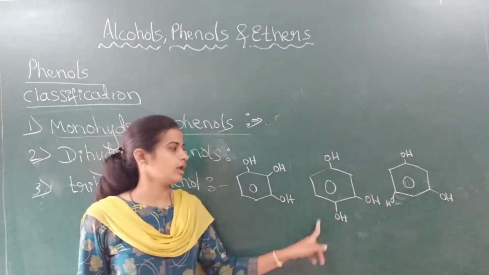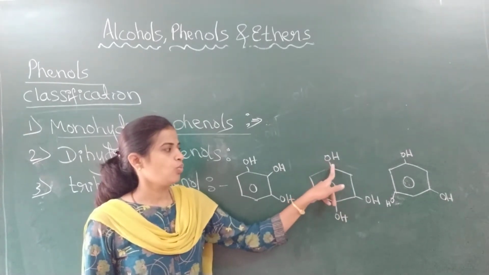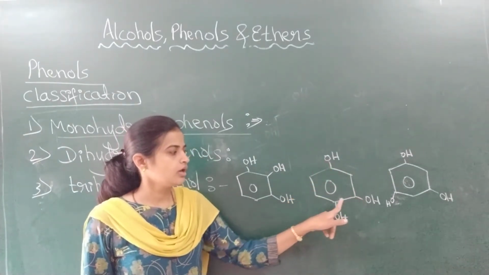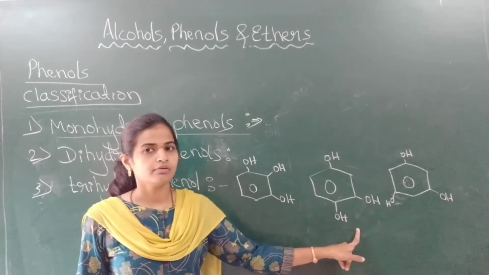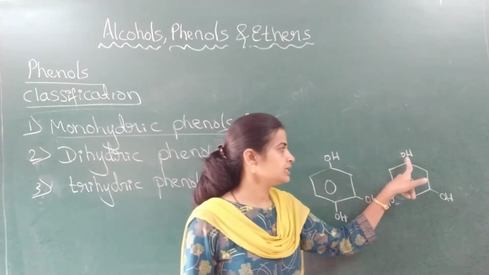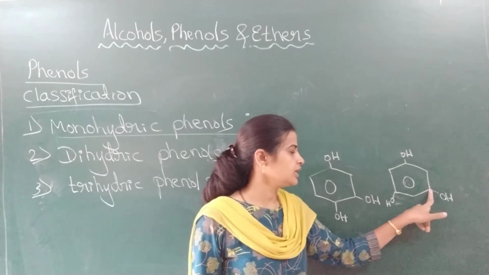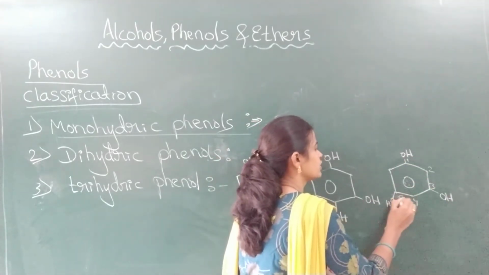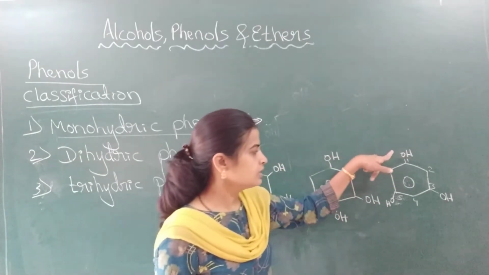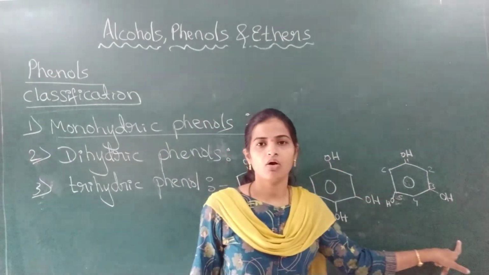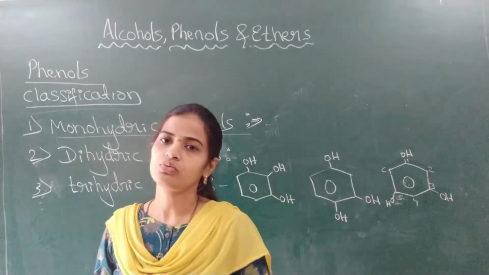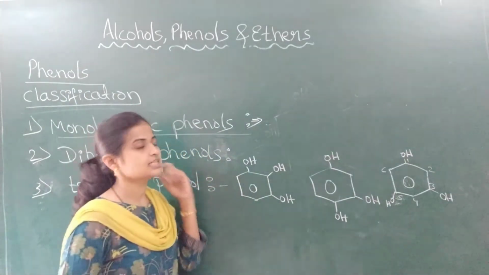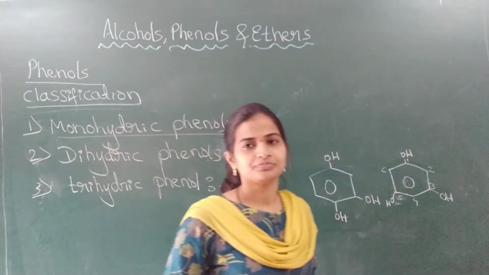This one is benzene-1,3,4-triol. Next, numbering 1, 2, 3, 4, 5, 6, benzene-1,3,5-triol. These 3 are the examples for trihydric phenol.